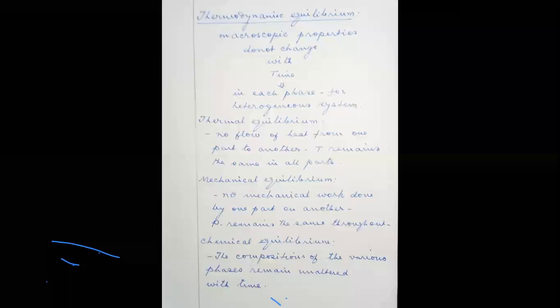Thermodynamic equilibrium means the macroscopic properties are not changing with time. Suppose you measure the macroscopic properties and as time goes on, there is no change in them. In each phase, for example if a heterogeneous system is considered, the macroscopic properties remain the same in each phase. As it is not changing with time, the system is said to be in thermodynamic equilibrium. So this is called equilibrium thermodynamics. And there is non-equilibrium thermodynamics also, which is also called irreversible thermodynamics.